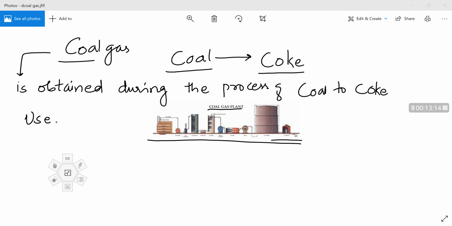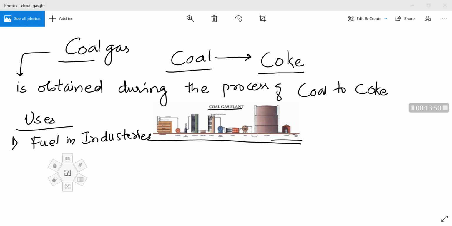What is the main use of coal gas? It is used as a fuel. So it is used as a fuel in many industries. That means in so many industries, we can observe the fuel. It is used for the heating purpose. That heating purpose fuel is nothing but coal gas. It is obtained during the process of coal to get coke. So this is the third one.